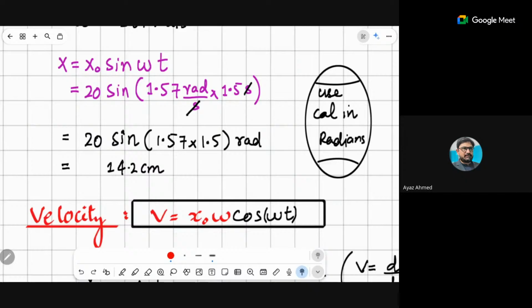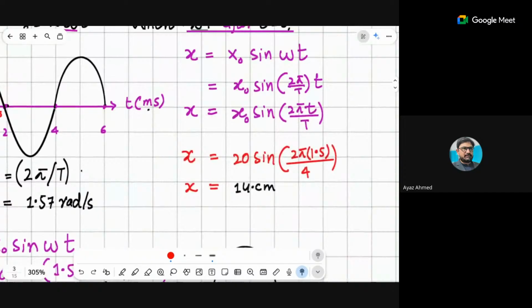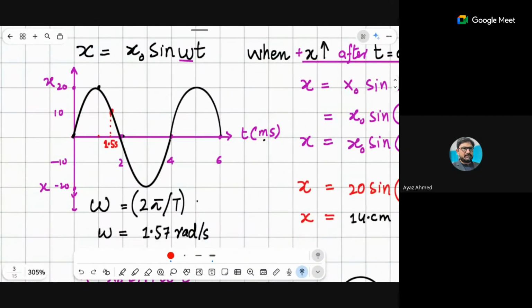That means it will give you the displacement after 1.5 seconds. The displacement will be equal to 14.2 centimeters. What will be the displacement? That will be 14.2 centimeters.